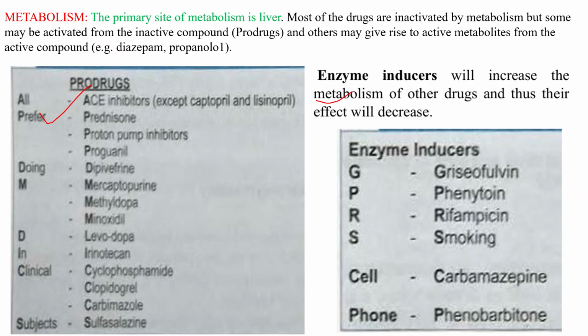You have to remember examples of enzyme inducers like griseofulvin, phenytoin, rifampicin, smoking, carbamazepine, and phenobarbital, GPRS Cell Phone. I took this from Review of Pharmacology by Sparsh Gupta, one of the best books for pharmacology, I think, after KD Tripathi. You guys can refer. So this much is enough for metabolism.